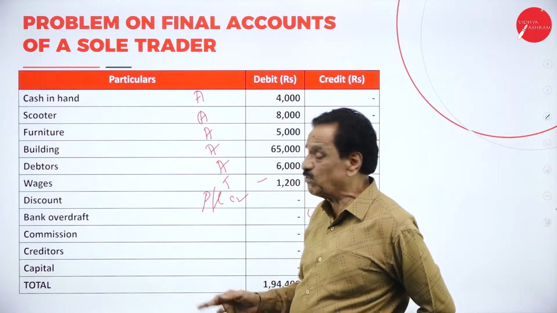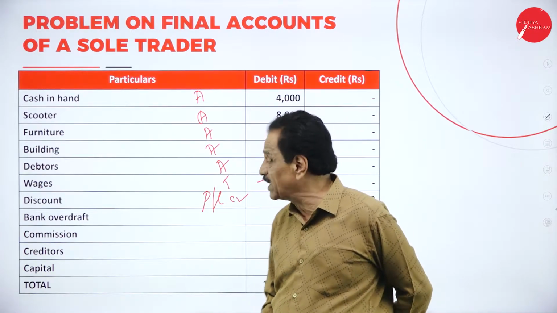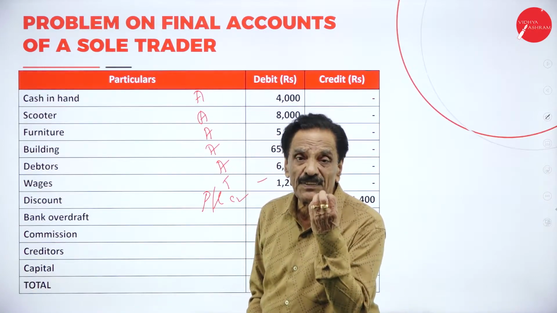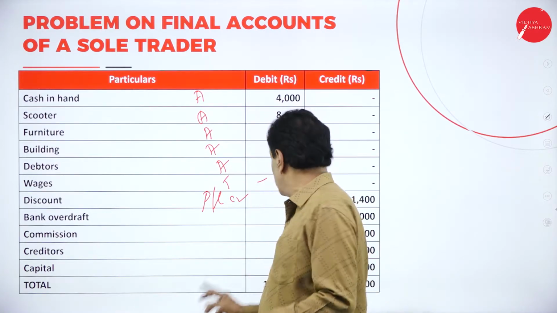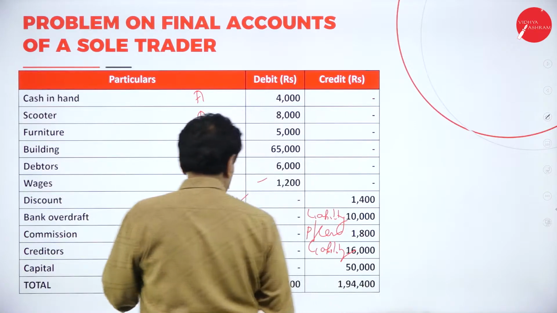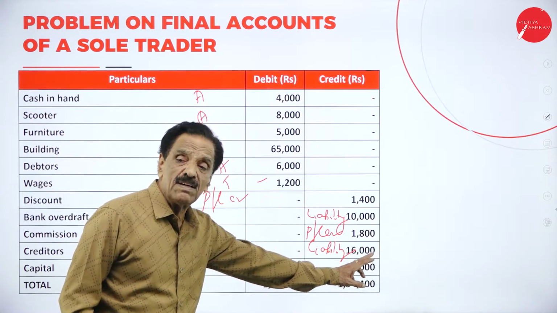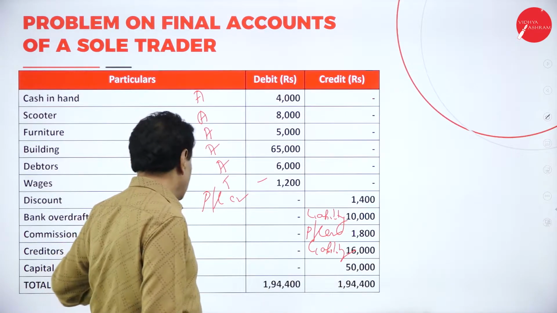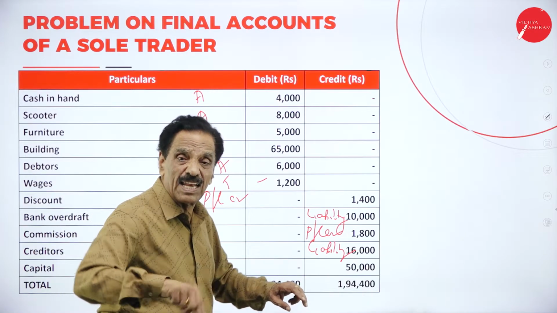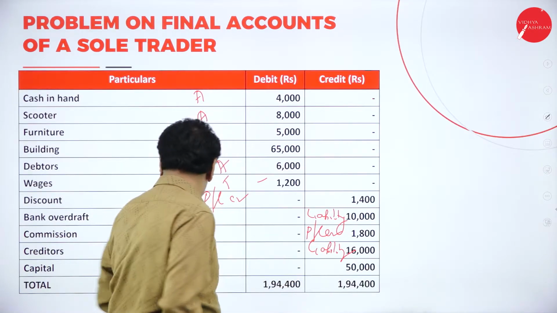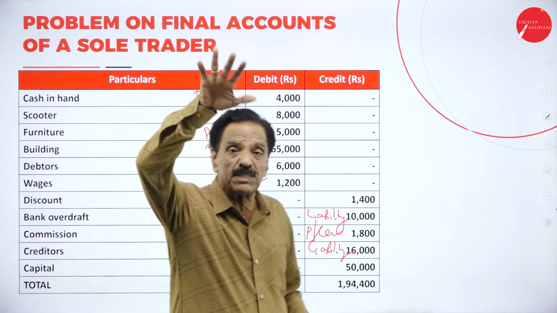Discount, credit side, received. We received 1,400. Profit and loss account, credit side. Bank overdraft, you have taken the loan. That will come on the liability side of the balance sheet. Commission on the credit side means we received. P&L account, credit side. Then creditor, seller, we have to pay. Liability side of the balance sheet. Capital will come on the liability side of the balance sheet.